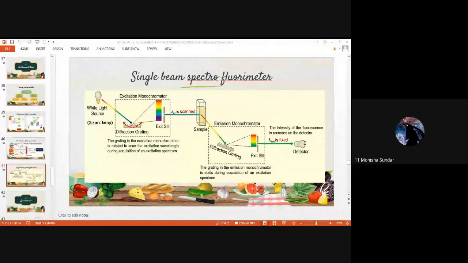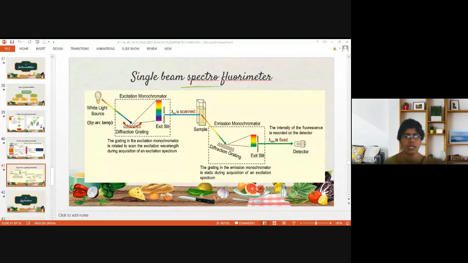Primary filter for UV visible. Yeah, it selects only UV radiation. That means radiation required for excitation. Where the emission filter will take only emitted radiation. It removes excited radiations of the UV region. It selects the visible radiation.